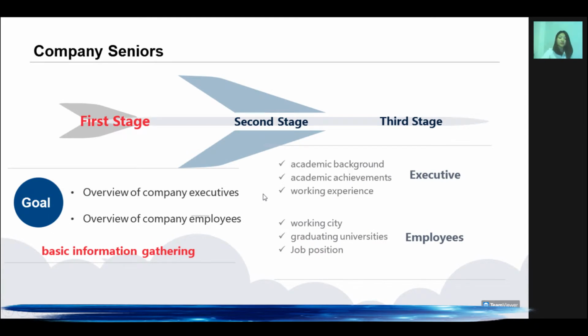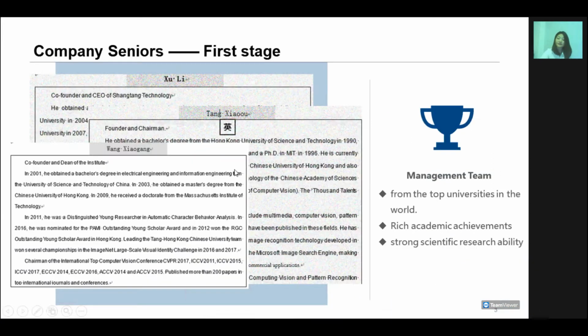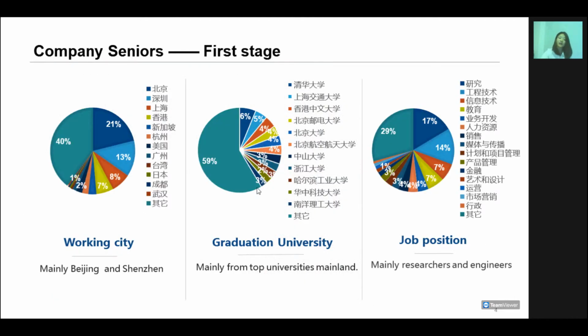The main goal of the first stage is to provide an overview of the company executives and the company employees. We get an overall view of the employees of Xiangtan by obtaining information in LinkedIn China. And we find the management team generally come from the top university in the world. Most of them have rich academic achievements and strong scientific research in the field of image recognition. About employees, we find their main working city are Beijing and Shenzhen, and most of them graduated from top university in mainland China, and more than 31% of the job positions are research and engineers.